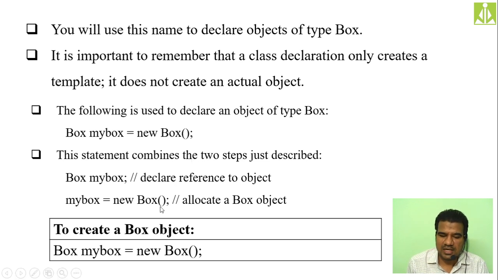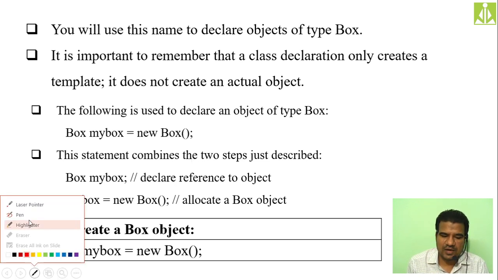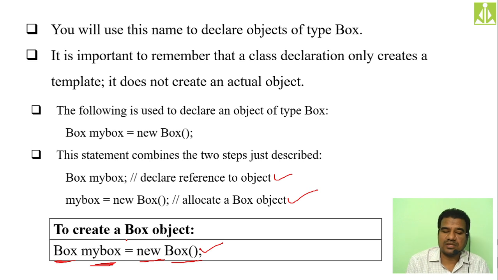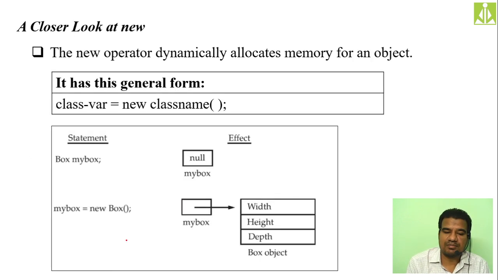Over here you can see in the first step we are declaring the reference to the object, and here we are allocating the memory to the object. But both the things you can do inside a single statement as well in this way. Class name followed by the reference name, that is nothing but object name, then the new keyword, then the box constructor. This is the constructor of a class. Very soon we'll discuss the constructor as well. Okay, so this also we have seen. Then examples we have seen.